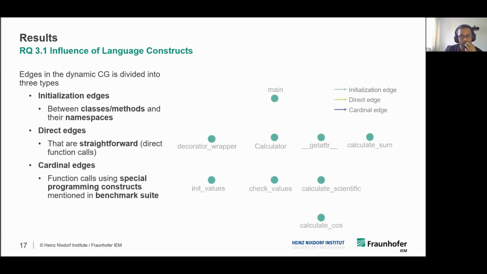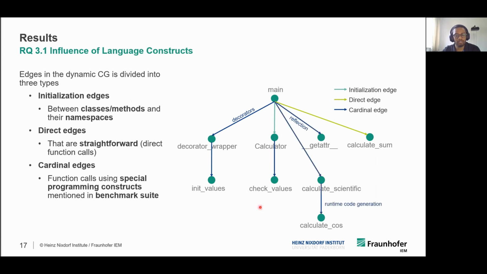We revisit the dynamic call graph from our example in motivation, where we had 9 nodes and 9 edges. Among these, we have one initialization edge, one direct edge, and there are cardinal edges due to decorators, reflection, and also runtime code generation.